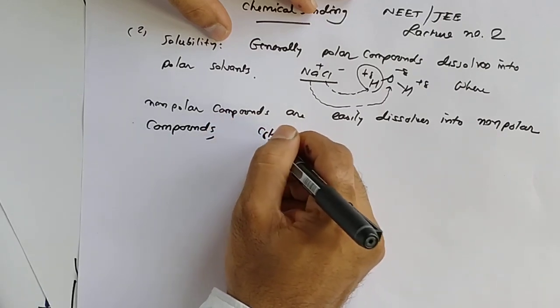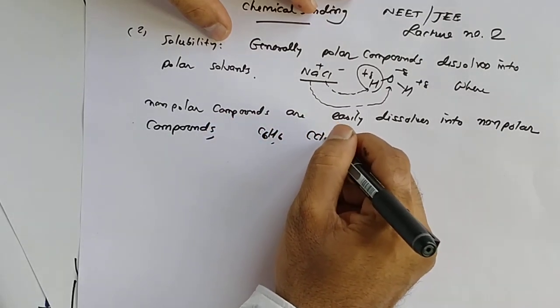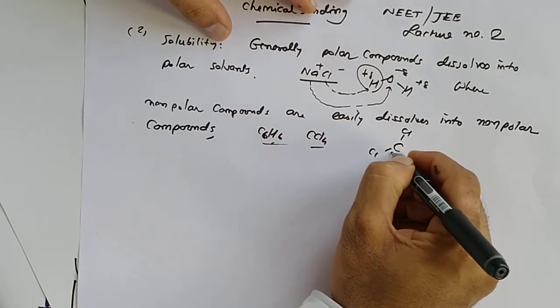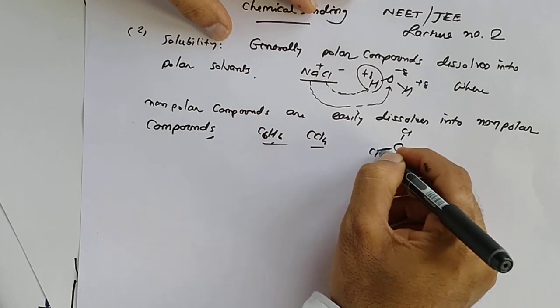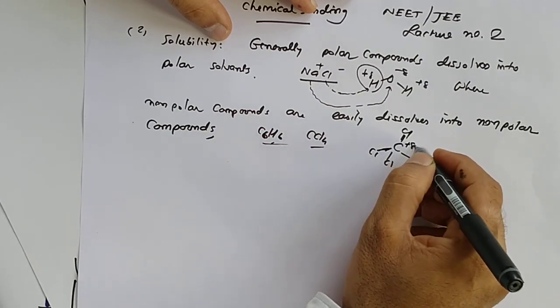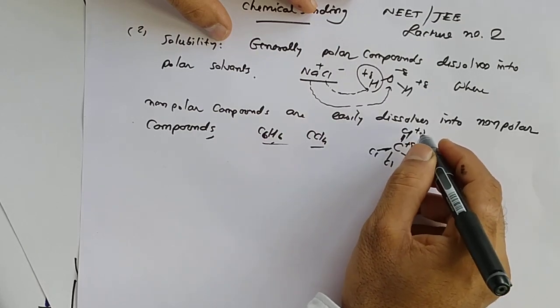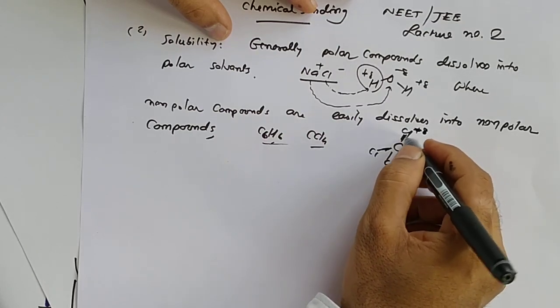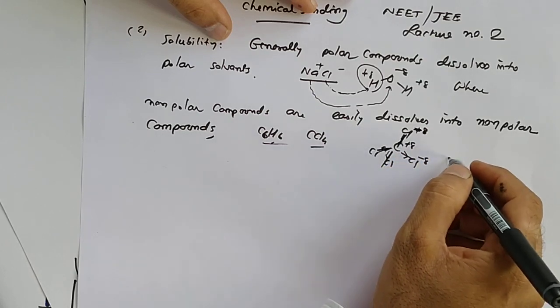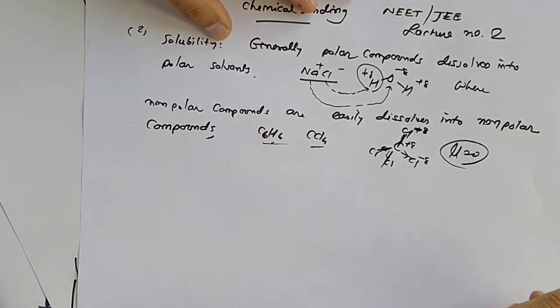I am giving you examples: benzene, carbon tetrachloride. Both are non-polar by nature. Here the overall polarity is 0. Actually the carbon-chlorine bond is polar, but by vector the bond polarities cancel each other, so the polarity is 0.